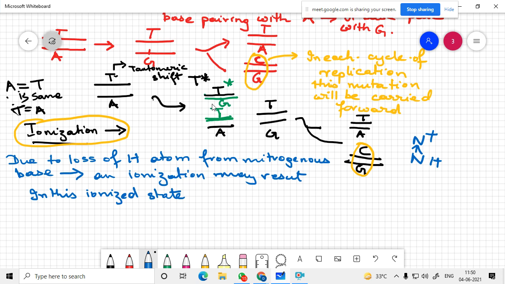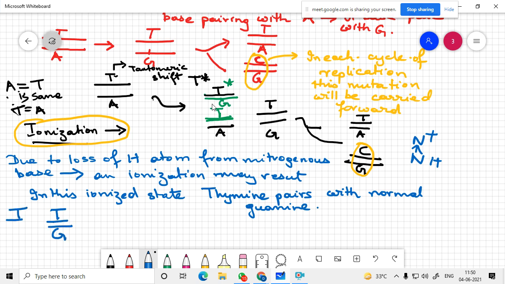In this ionized state, thymine pairs with normal guanine. Thus in the ionized state, thymine is pairing with ionized guanine.